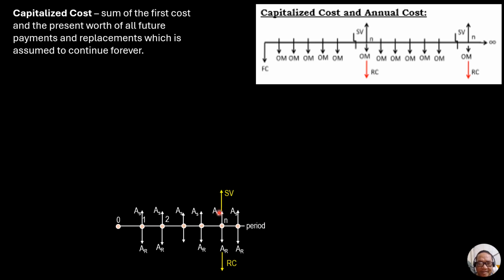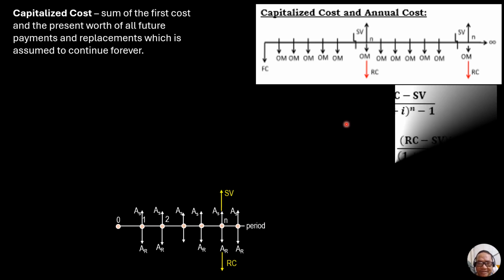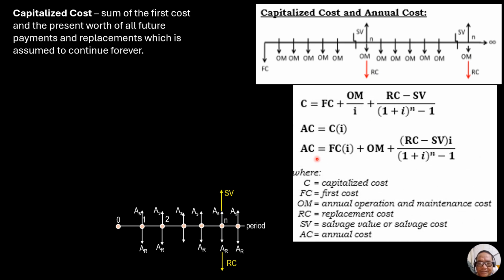So this is the definition of capitalized cost. I call this C sub C, but here it's C, but it's the same. So first cost, which is present, plus annual operations and maintenance cost over I. It's like the perpetuity present worth of this annual operations and maintenance cost, and this RC minus SV over 1 plus I to the n minus 1.